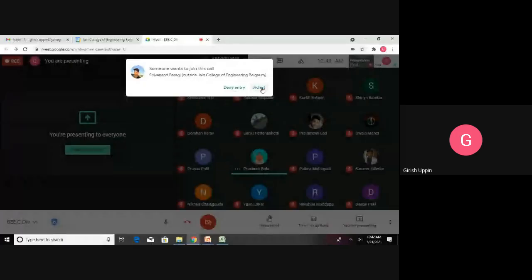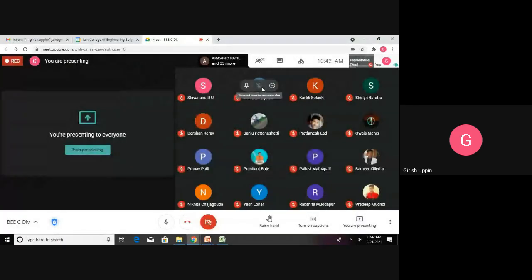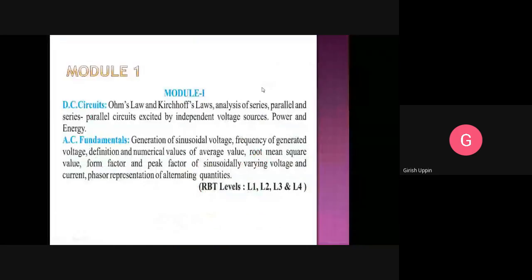So we are saying it is an alternating quantity, but we are saying a fixed number, 240. As we understand, an alternating quantity keeps on changing, but we are saying a fixed value. So every alternating quantity can be represented as an RMS value. So when you say 240 volts, that is the RMS value of our household supply.